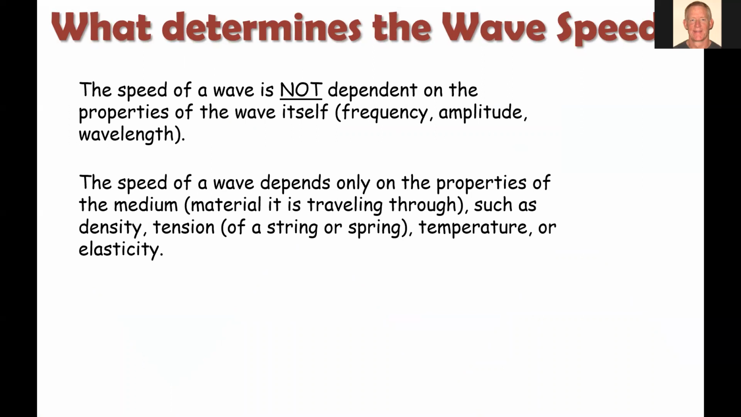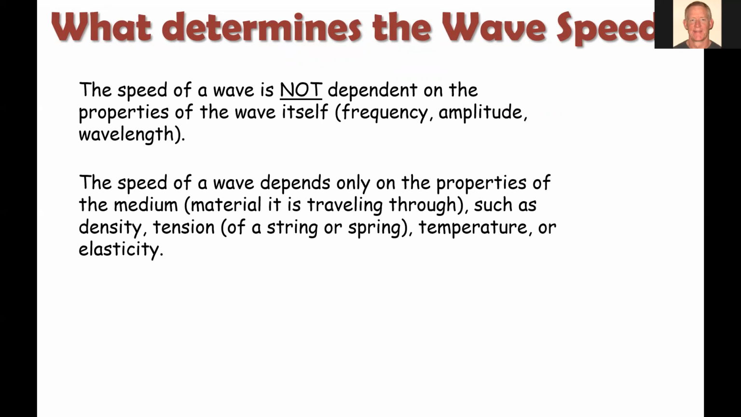So a wave is moving through an object, say like a rope that you're flipping, or a slinky, a big spring that we're putting into simple harmonic motion. The speed of the wave is not dependent on the properties of the wave itself. So in other words, frequency, amplitude, and wavelength. While we can use those to calculate the wave speed, that's not what actually determines the wave speed.